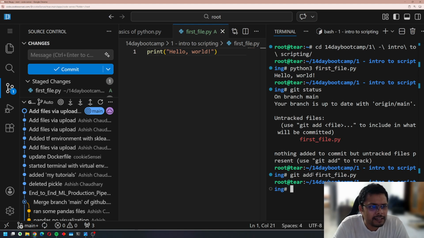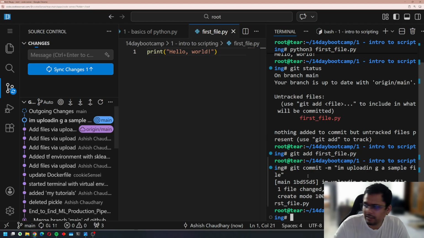That's it, really. And then I would say git commit. Commit means save a checkpoint of where I am right now. And the commit message can be anything you like. I'm uploading a sample file. That's it, really. And then I committed.